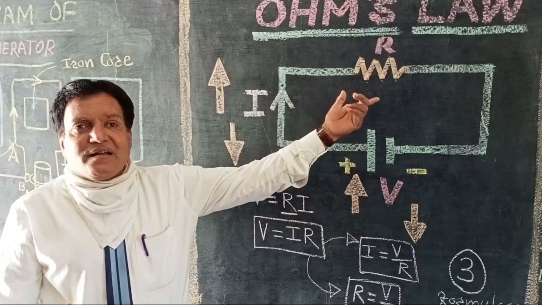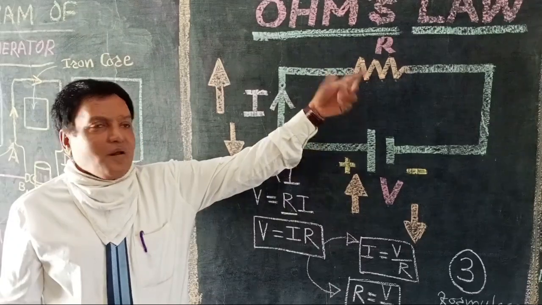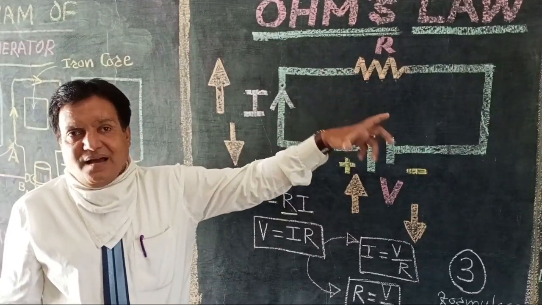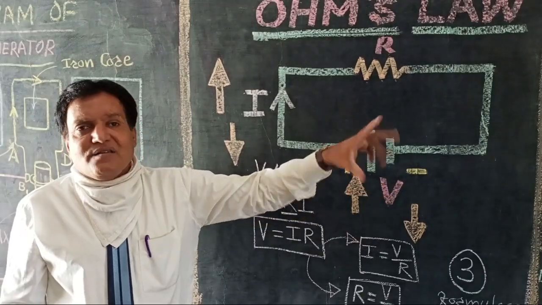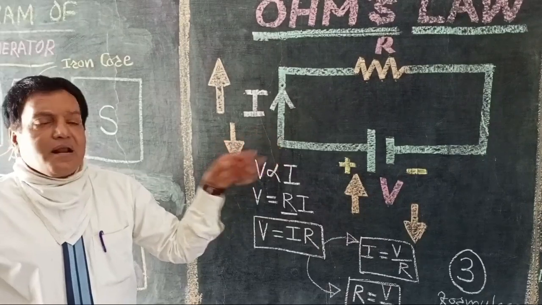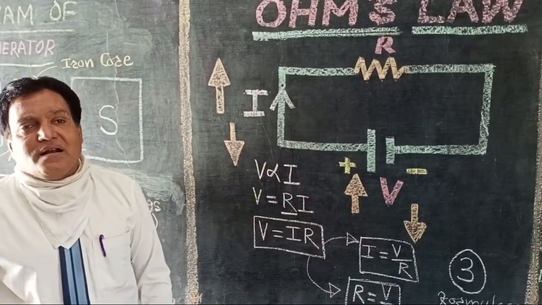Then the resistor is indicated by these zigzag lines. This is the symbol of a resistor. We do not draw the picture of the resistor in that diagram. The diagram which indicates how the different components are connected in the electric circuit, represented by their symbols, we call an electric circuit diagram.